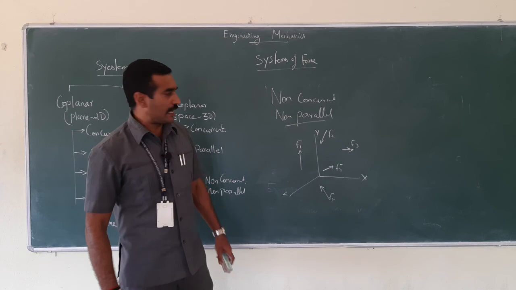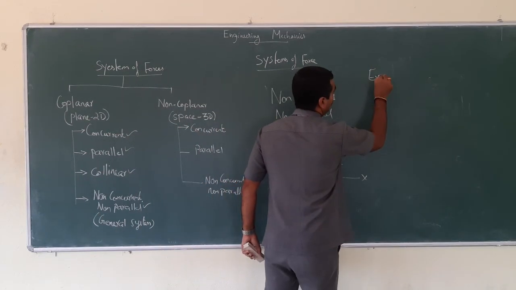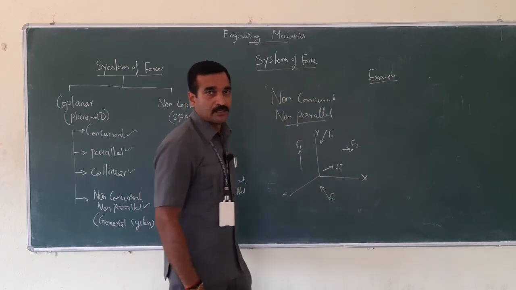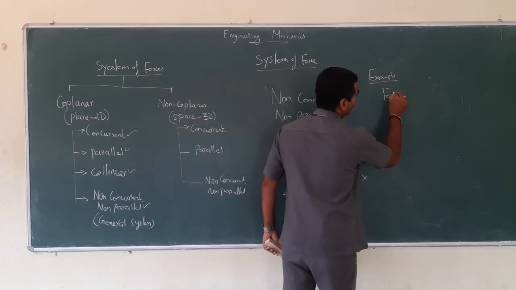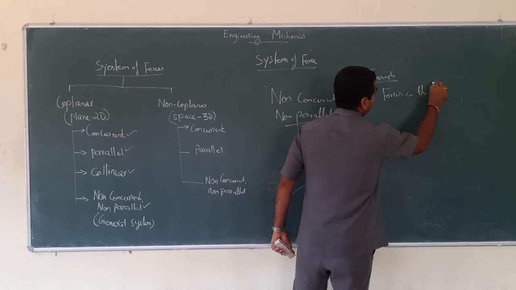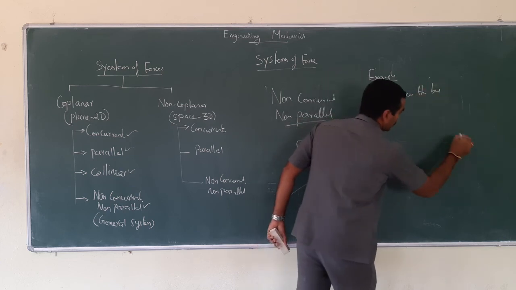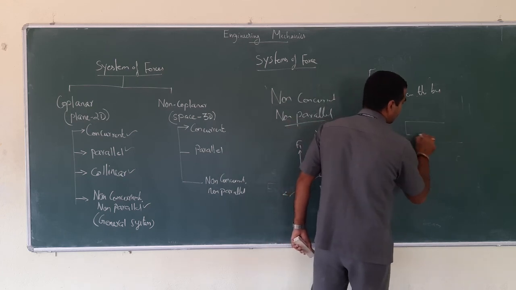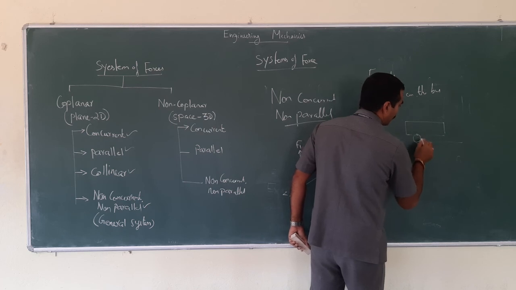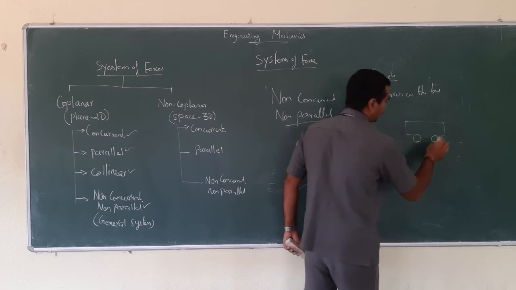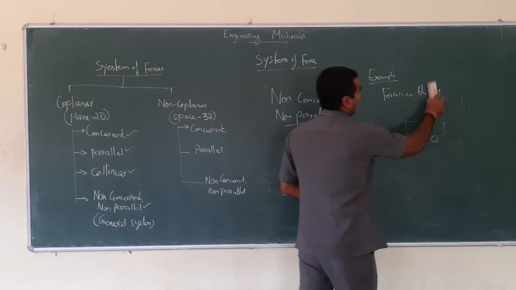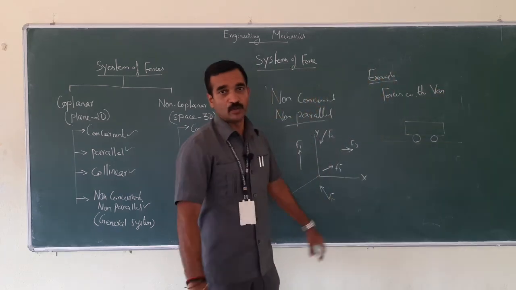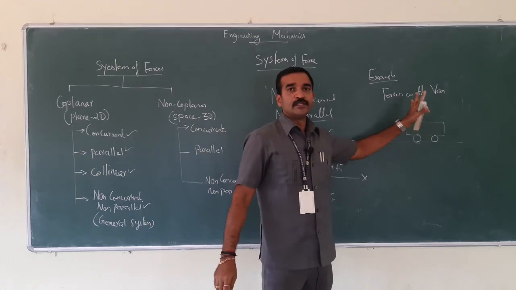See, the apt example for this non-parallel, non-concurrent force is forces on a bus. Assume this is a road, that is the ground, and this is a bus which has four wheels. For an example, I'm just quoting it here. It could be a bus or van or car, whatever. So assume there are four wheels.